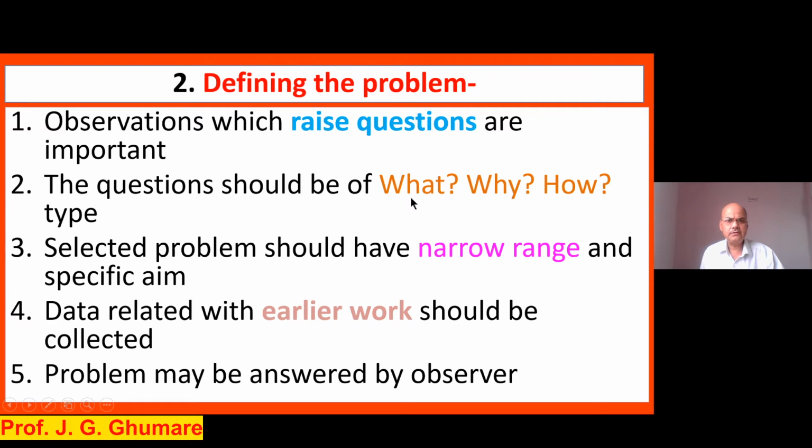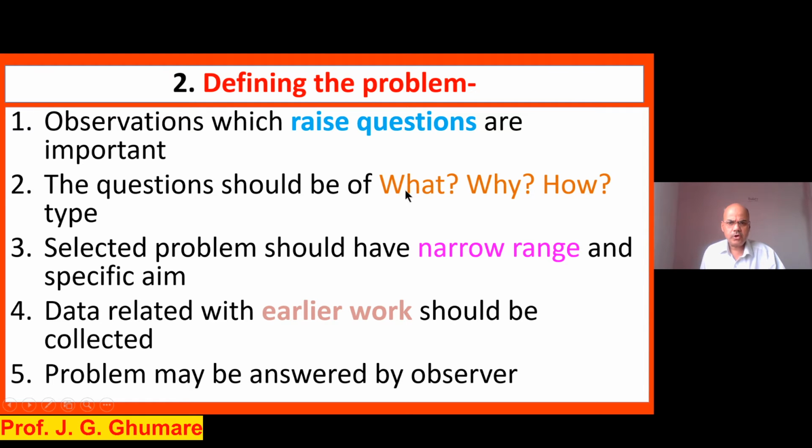What the thing is about, why such a thing is there, and how many things are there. That kind of question you should be able to raise. The selected problem should have a narrow range, remember, and a specific aim. Just now I told you my observation: the sky is blue. We are unable to go up to the sky and do the experiment, so this is beyond our limit.